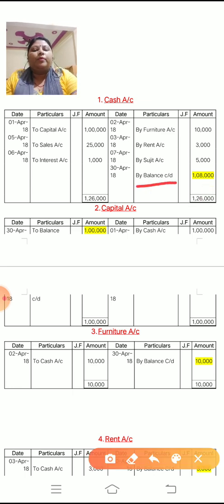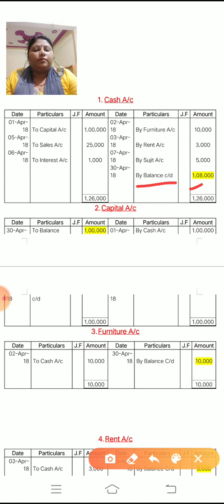And this yellow highlighted portion is the answer. So the amount is 1,08,000. Okay. So here the answer will come on the credit side. Okay children, in this way you have to make the cash account. Okay. Now what is the second?